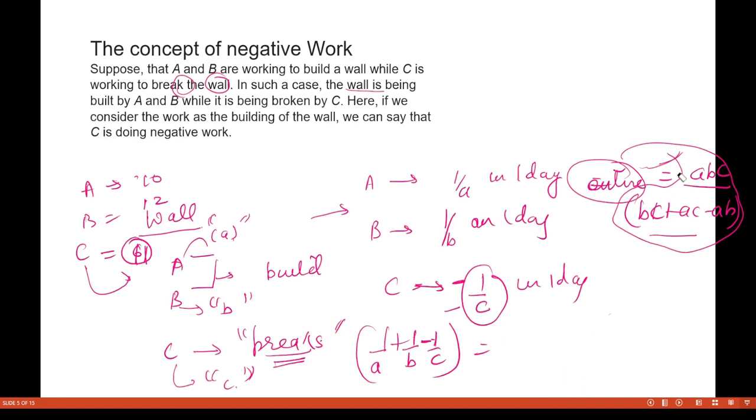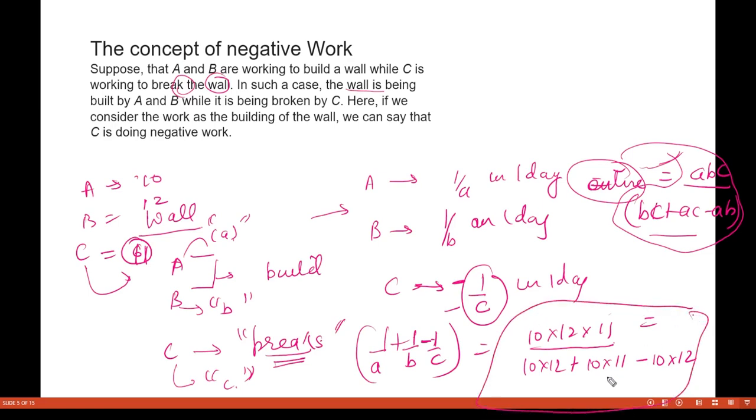See, you can apply this ABC. What is ABC? 10 into 12 into 11. Okay, divided by BC. What is BC? 10 into 12. AC. What is AC? AC is 10 into 11 and minus of AB. So what is minus of AB? That is minus 10 into 12. Okay, so this will come to be what? But now you see this calculation is so cumbersome. Will you do by this method? No, not at all. You will just calculate it directly and you will do these things directly. Okay, so that is what I am saying.